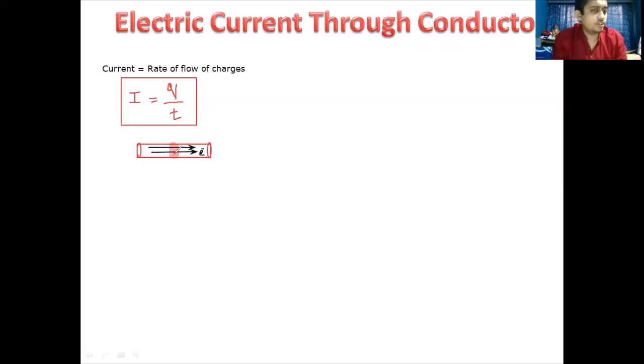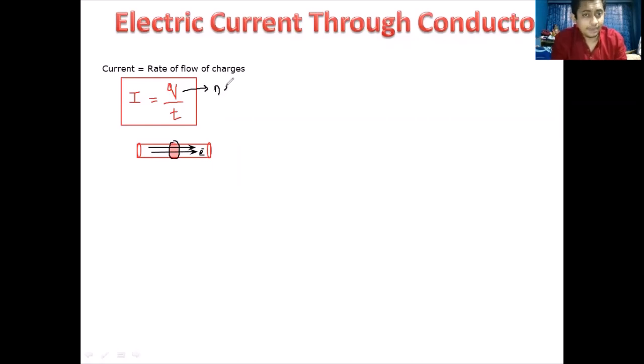So if I say that through this cross-sectional area in time t, n number of electrons flow through this cross-sectional area, then students, instead of Q, it becomes n into e.